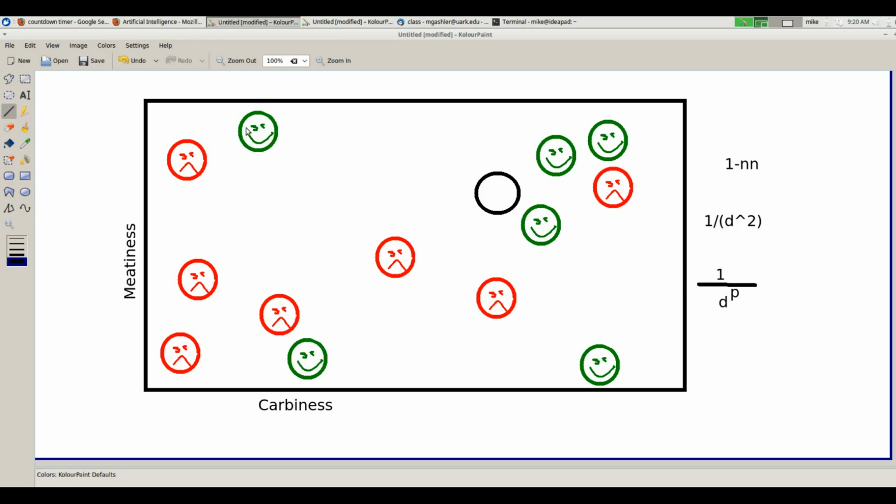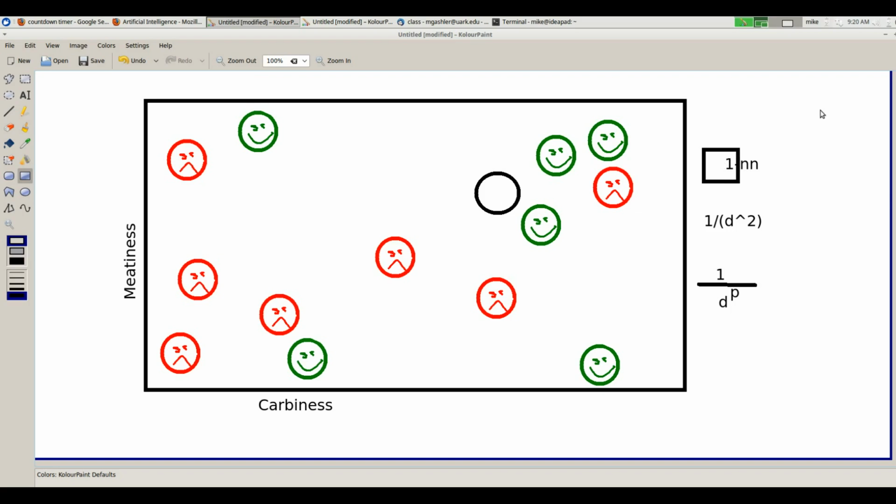And then what's the optimal value of p? There are some arguments that 2 is the optimal value, and there's also some arguments that it's not. And so you can do what you want. You could tune it. Let's ask about that. What is the best value for k?